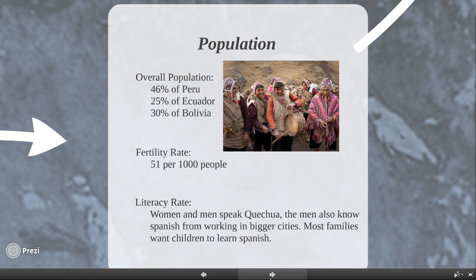Literacy rate: since the Quechuan are not a very developed group of people, we don't have much information on this. We do know that the women and men speak Quechua. The men also know Spanish from working in bigger cities, and most families actually want children to learn Spanish.